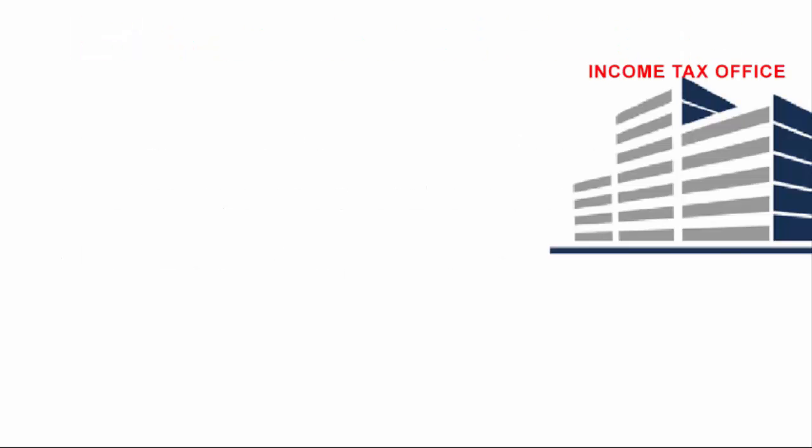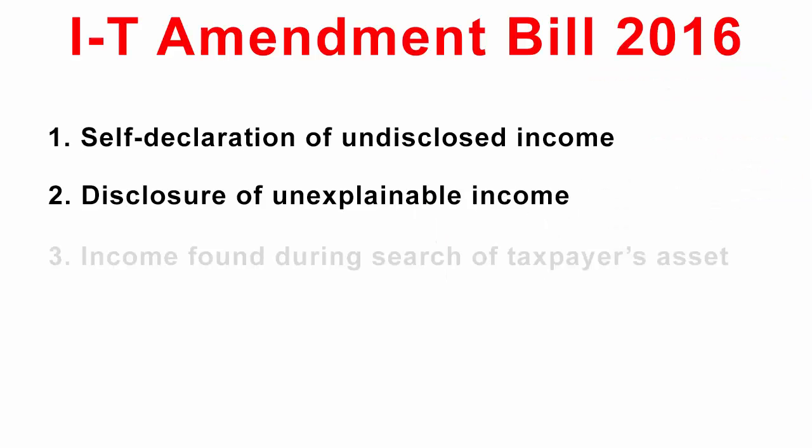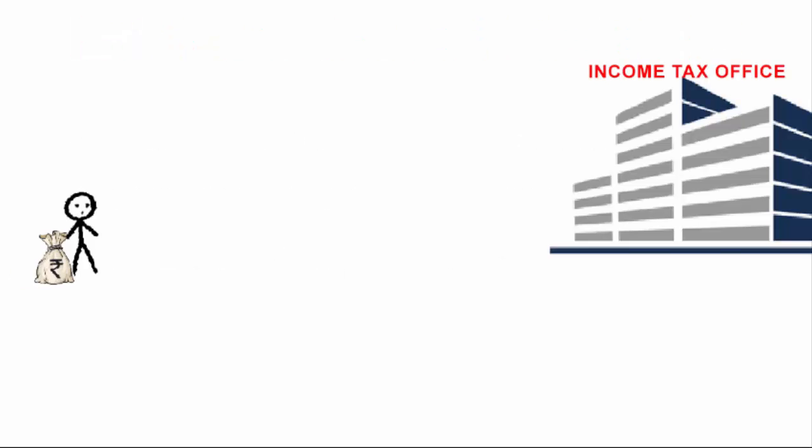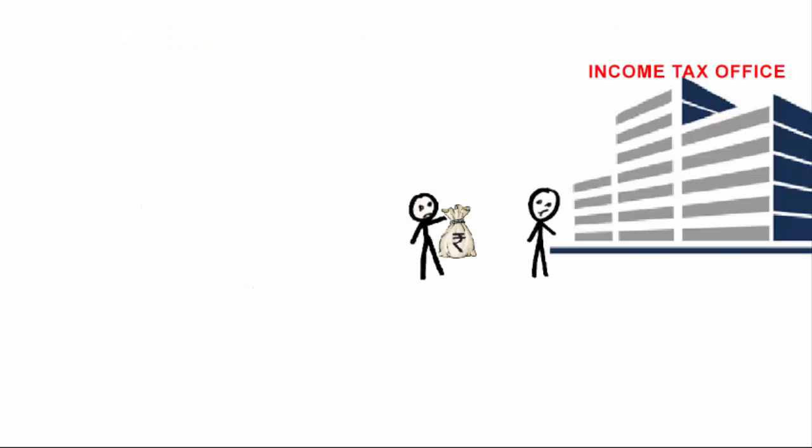They are people who are willingly saying, look, here is some money that I have and this is how I've earned it. I know I've hidden this income, there you go, I'm coming clean about it. The second one is disclosure of unexplainable income. They are people who are disclosing all their income, but somehow they can't explain or are not able to produce any proof about their hidden income.